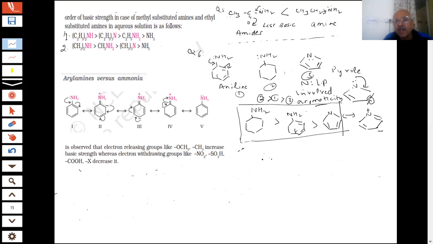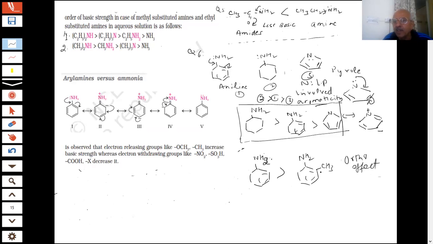If I have to compare aniline and NH2 with CH3, student, this methyl group is at the ortho position. Methyl group is at the ortho position, students. What happens? This is aniline, NH2. Okay? If I have this, then this becomes more basic. Then this is called an ortho effect. This is a special case.